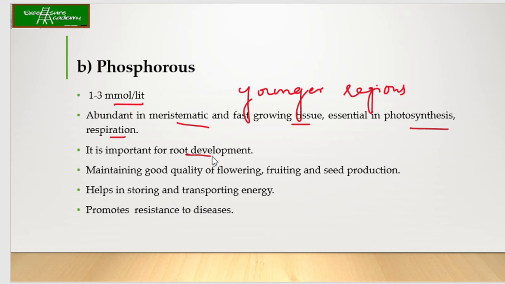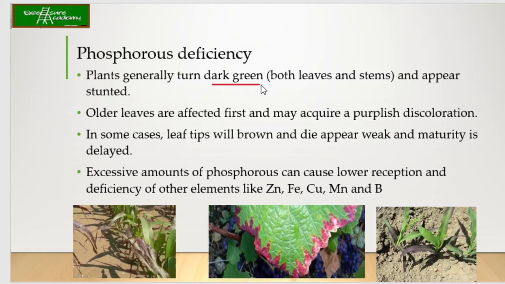So अगर आप इसमें देखेंगे कि ऐसा नहीं है कि एक एलिमेंट कम है तो इसकी वजह से ये प्रॉब्लम आएगी. If you see, it is actually the combination of all these elements together which helps in the growth of the plants. Now what happens if phosphorus becomes deficient? So again, the leaves will turn dark green and they will appear stunted, that is, small in size. Then the older leaves are affected first, of course, and they will acquire purplish discoloration. So you can see over here at the periphery, at the border, the purple color is coming, and this will show the deficiency of phosphorus.